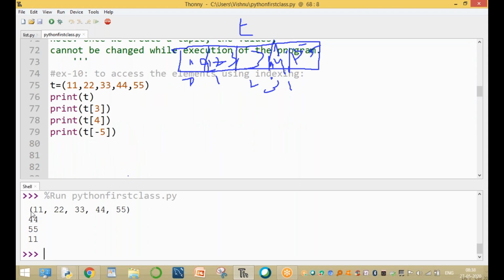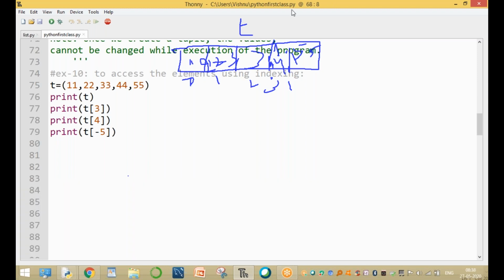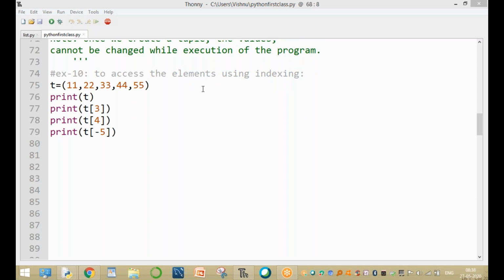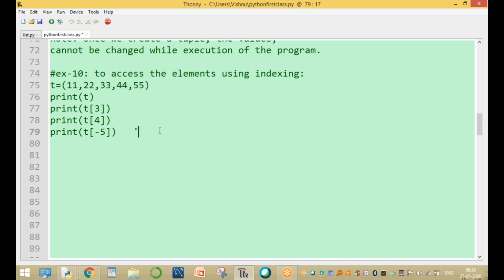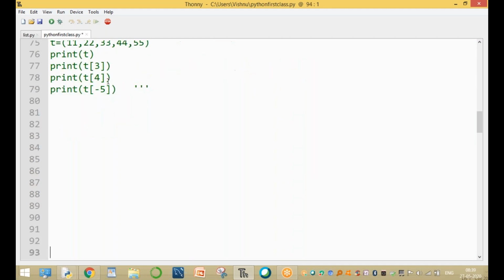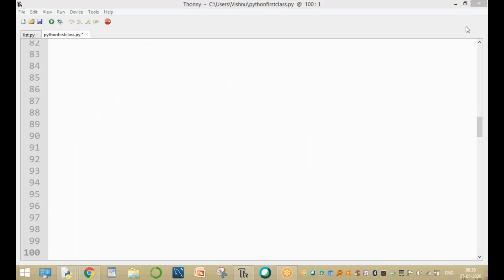Run the program. Here the values are the entire tuple, then the T of 3 value, T of 4 value, and T of minus 5 value. T of minus 5 is the same as the value at index 0. T of 0 or T of minus 5, both are the same. Accessing the elements using the index number. Okay guys, clear? And the next one: what are the tuple methods that are available?